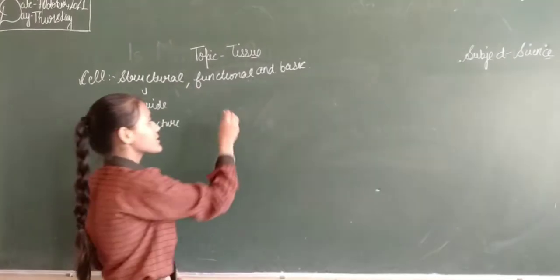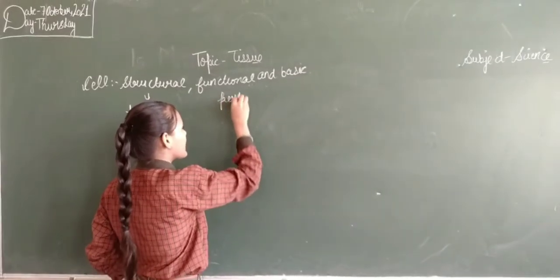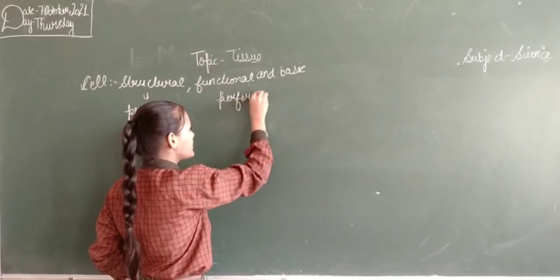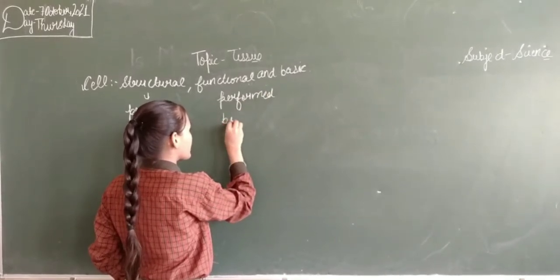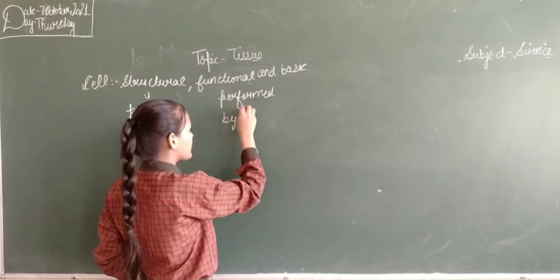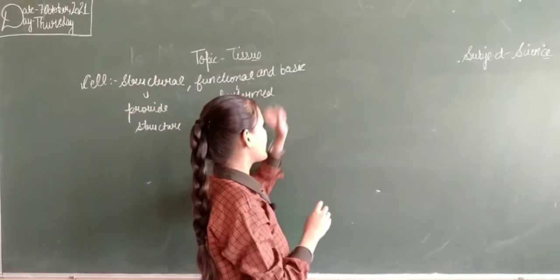And functional because many functions are performed by it in our body. And it is called basic.